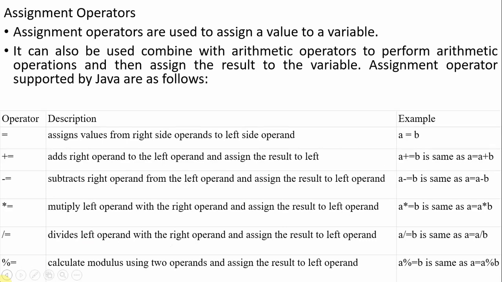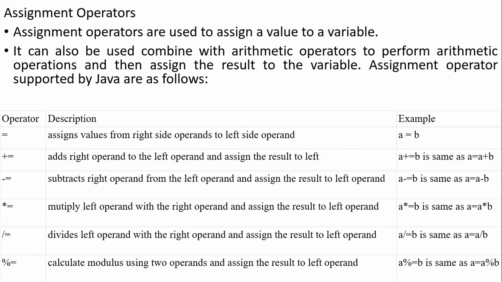Equal to is an assignment operator, okay, which assigns a value to a variable. And here we can combine the remaining operators we discussed, the arithmetic operators, logical operators, and other operators, as a combination with the assignment operator. That's why they are called compound assignment operators, okay.